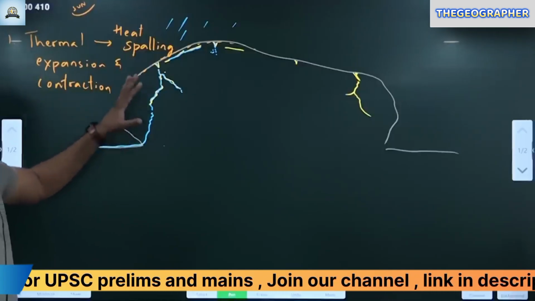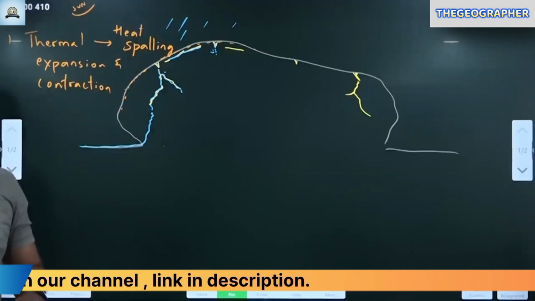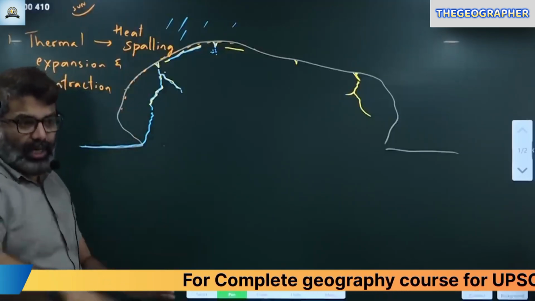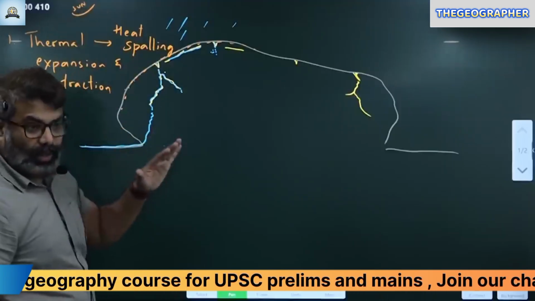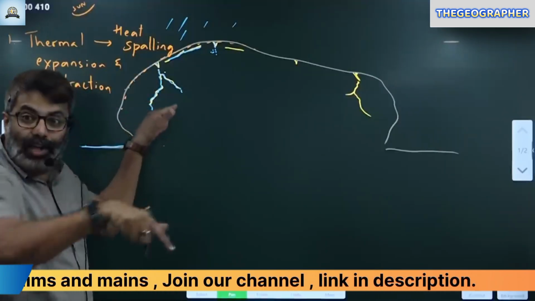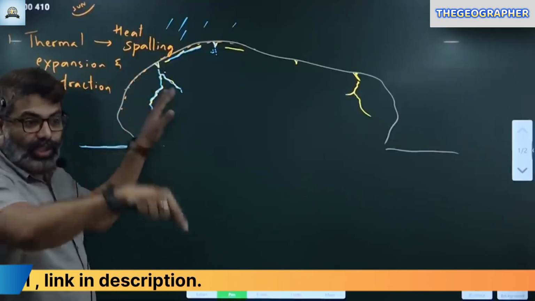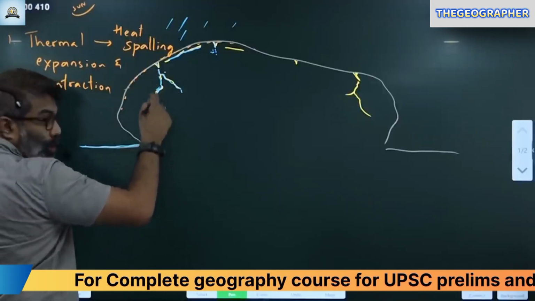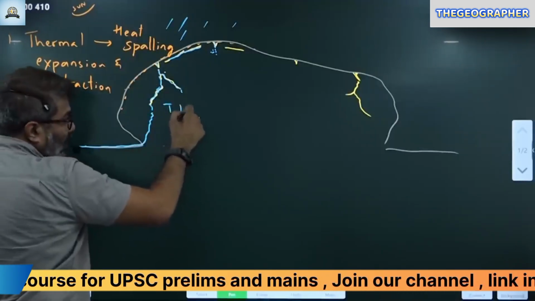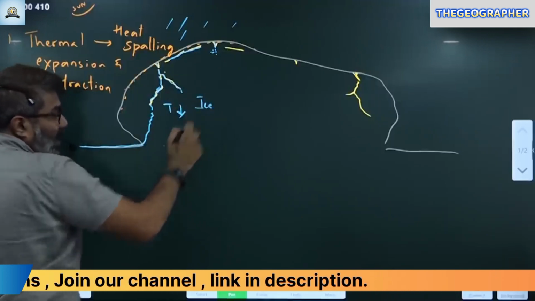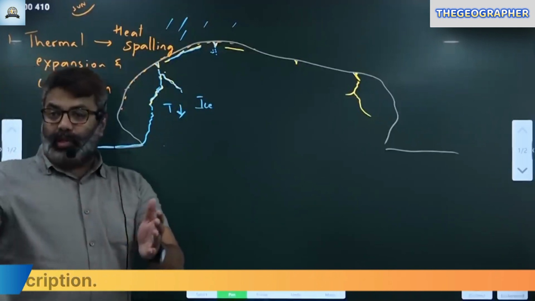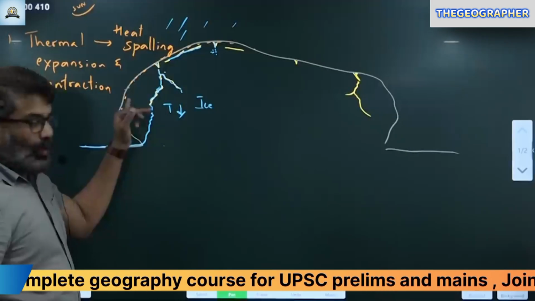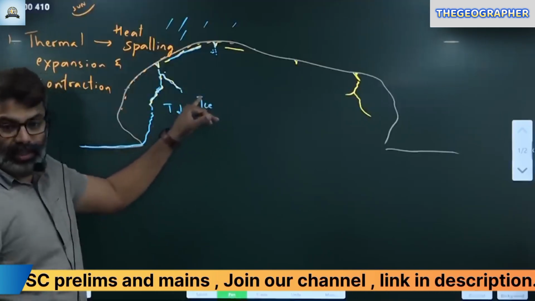So slowly what happens? In winters, temperature goes down. Let's say November, December, January in India itself, you notice temperatures are slightly less. Sun insolation is also less. As a result, the water starts freezing inside the rock. The rock will be cooler. The water starts freezing now. Okay, what happens when this water stored in the rock, because of very low temperature, becomes ice? We all know when water turns into ice, liquid to solid, there is an increase in its volume by 9%. Volume increases in ice by how many percent? 9% nearly.